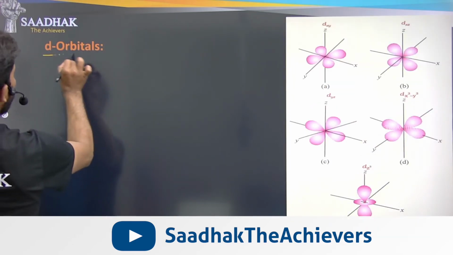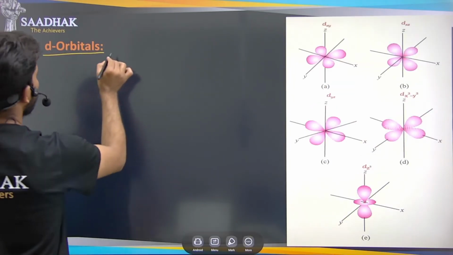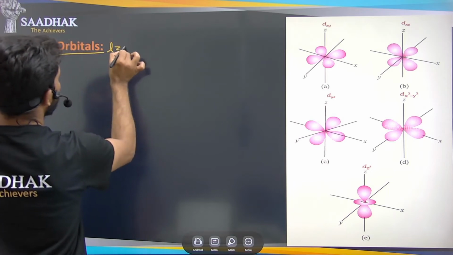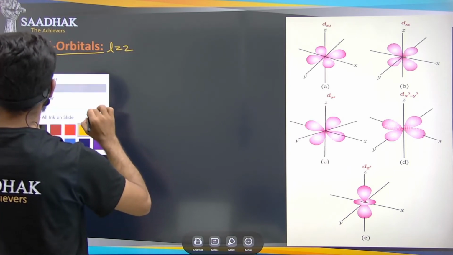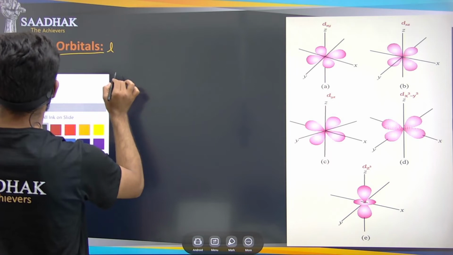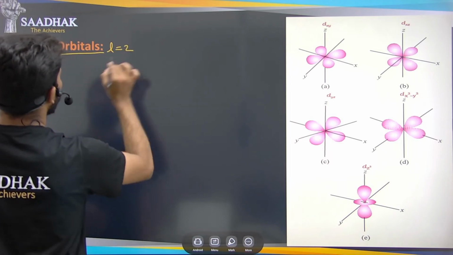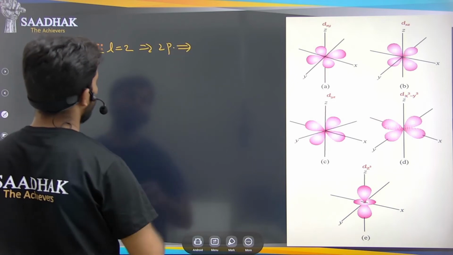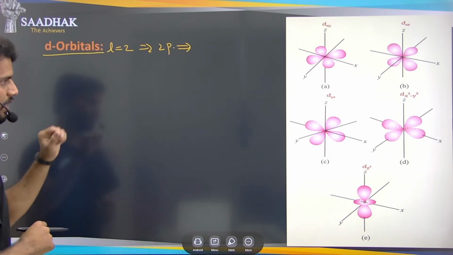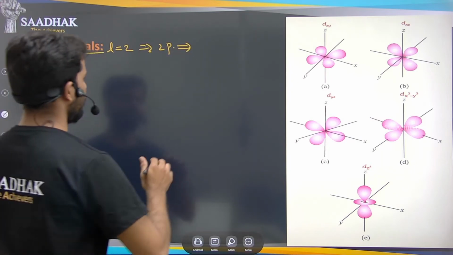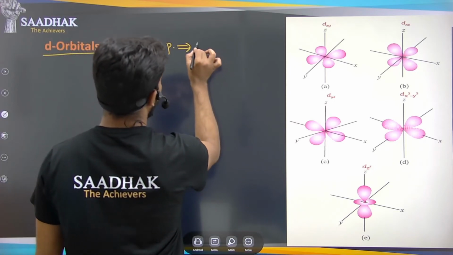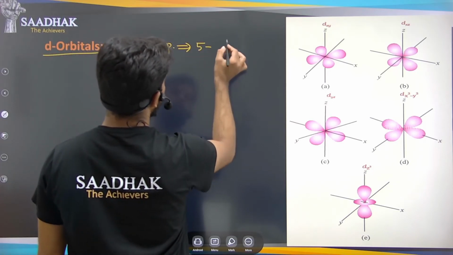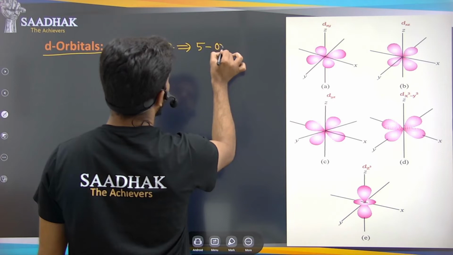Next we have the d orbitals. A d orbital is nothing but when l is equal to 2, this orbital will be acting as a d orbital. That is what we call a d orbital. Okay, and it has 5 subshells or 5 orbitals here.